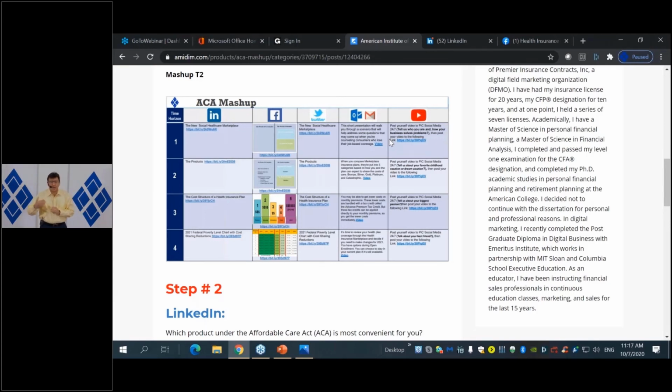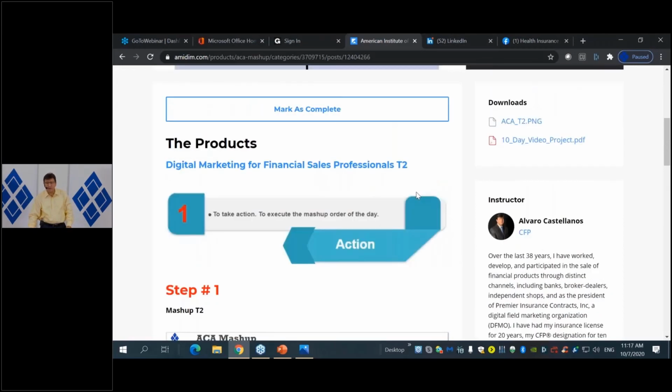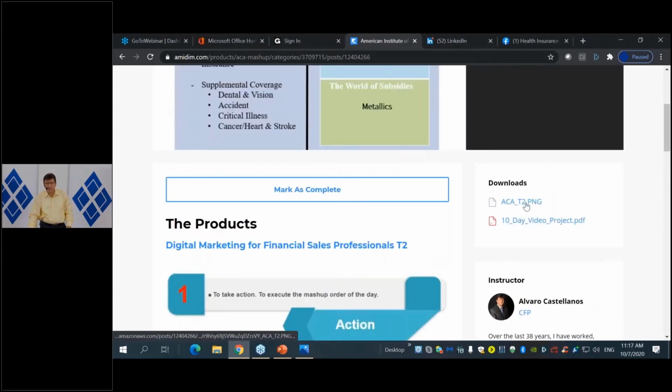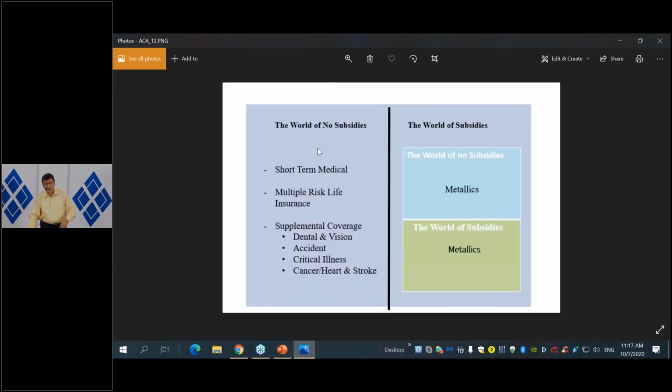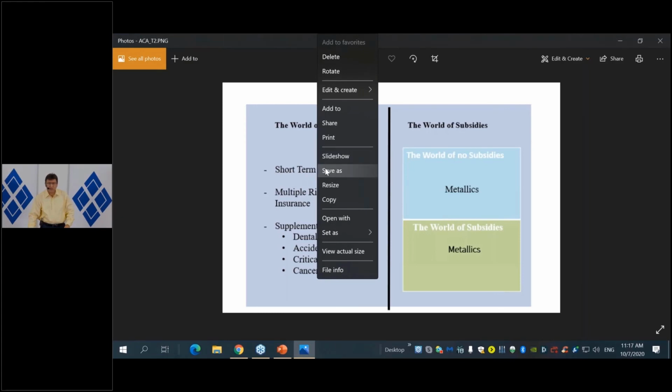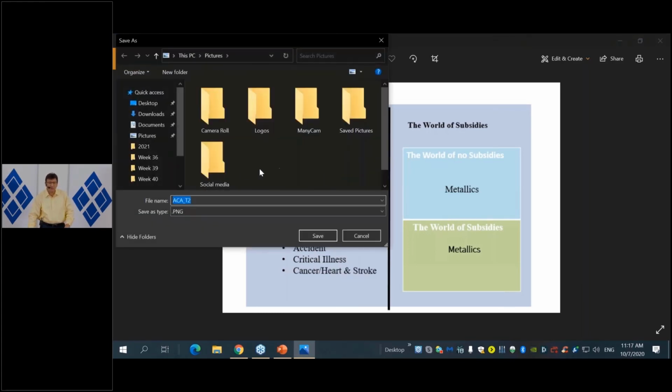When you are talking to the LinkedIn editor or to the Facebook editor, that means when you're talking to the actual platform, those platforms do have the capacity to read the bit.ly shortener, but that's not the case with Twitter. So what we need to do with Twitter is the following. You're going to take the actual image, which I already have here. Okay, I open it and I'm going to save it into my computer. So I'm going to save as.